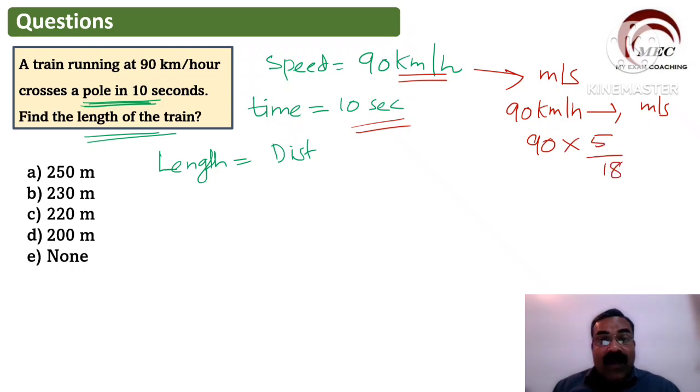A formula we have already learned. So 5/18. Now 90, 18, 90 contains 18 how many times? 5 times. So 5 into 5, 25 meter per second. So here 90 kilometer per hour is equal to 25 meter per second.